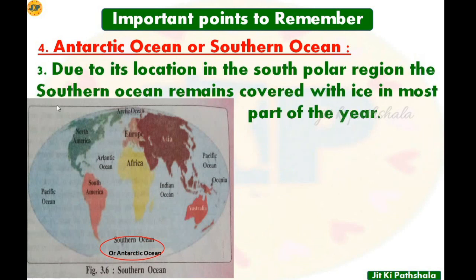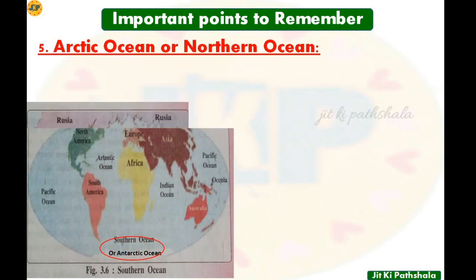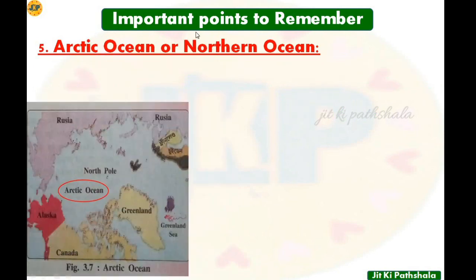Due to its location in the South Polar region, the Southern Ocean remains covered with ice in most part of the year. As this ocean is located in the South Polar region, the ocean remains covered with ice in most part of the year. Here the temperature is very low, and because of which the ocean is covered with thick ice in most part of the year. Now let's see the Arctic Ocean, which is also known as the Northern Ocean.